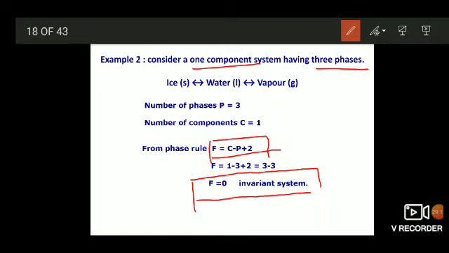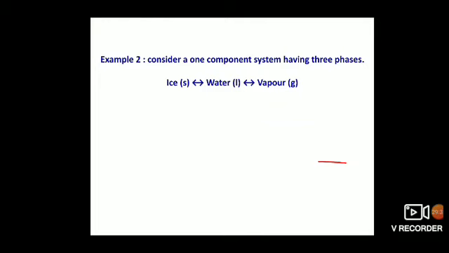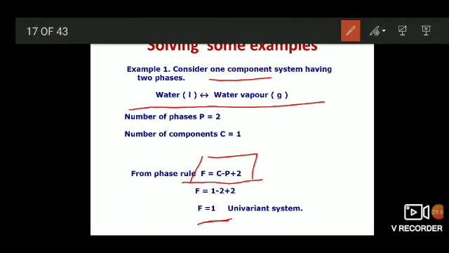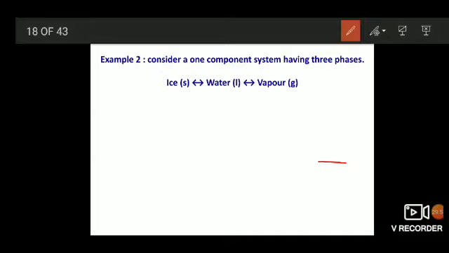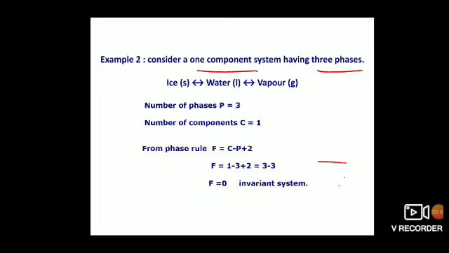There we come across these 2 examples once again: one component, 2 phases, F is equal to 1; and the next example, one component, 3 phases, an invariant system.